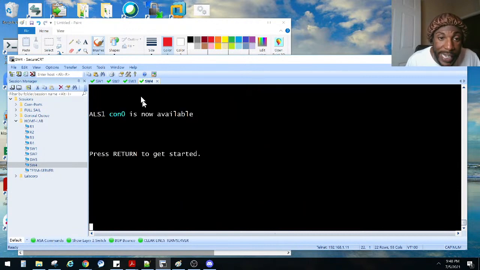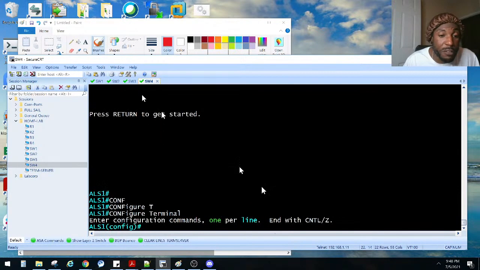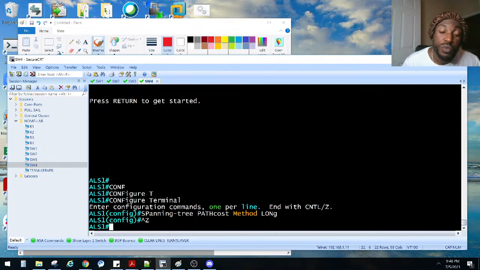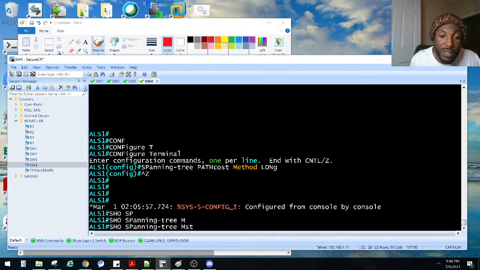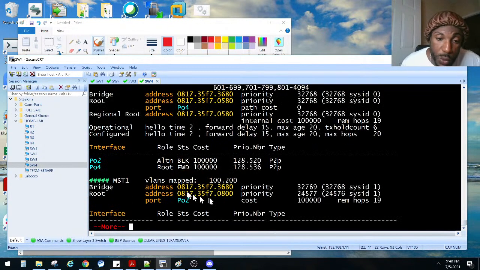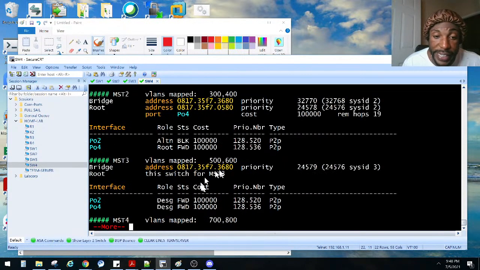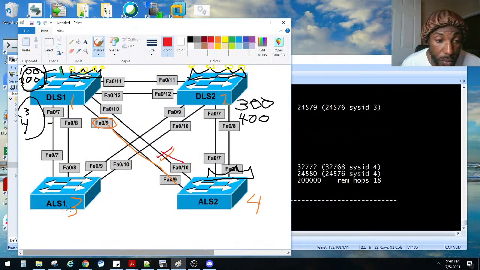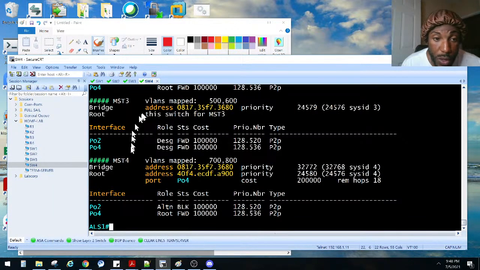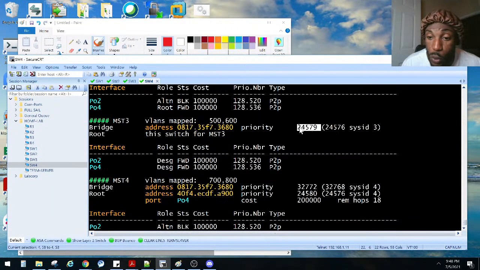I may need to do a custom lab and just start playing with it. But like I said, spanning tree can get real complex real fast. If we start doing show spanning-tree MST and try to figure out which ones are blocking and which one's the root port, it can get real confusing fast, as you can see just by looking at these show commands. We just know that it works. Besides, they designed it for us, right? We've got a blocking port, we've got a forwarding port. Who is this guy? ALS1, so he should be the root bridge for MST3. That is why he has the lower root bridge priority for that specific instance right there.